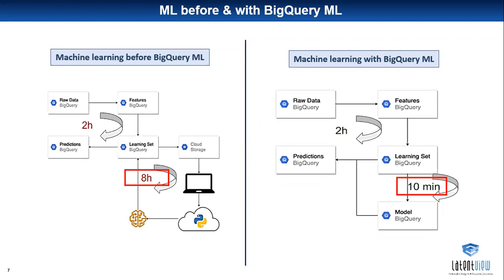Before BigQuery ML, loading data, importing from other sources, cleansing, and implementing iterations in machine learning would take more time for pre-processing. With BigQuery ML, it takes much less time to do everything, from pre-processing to getting the model.